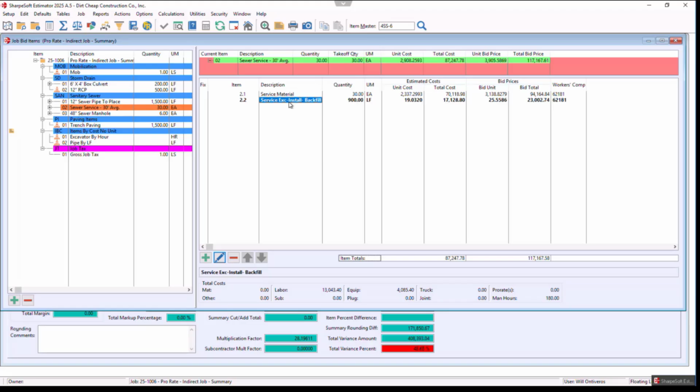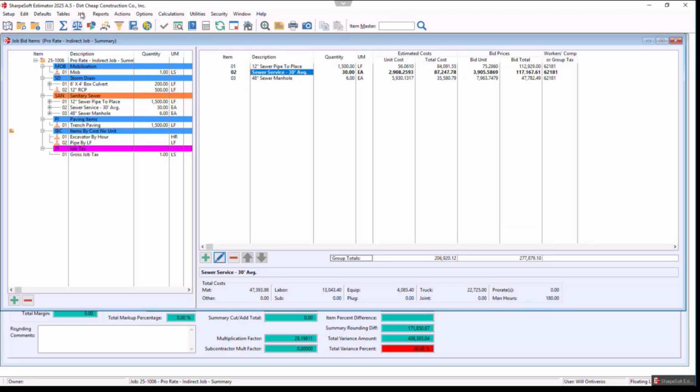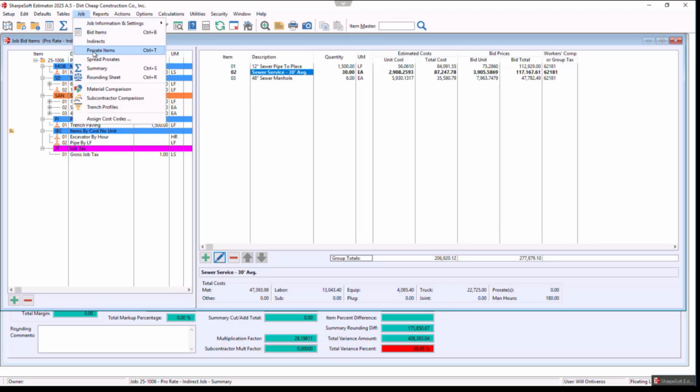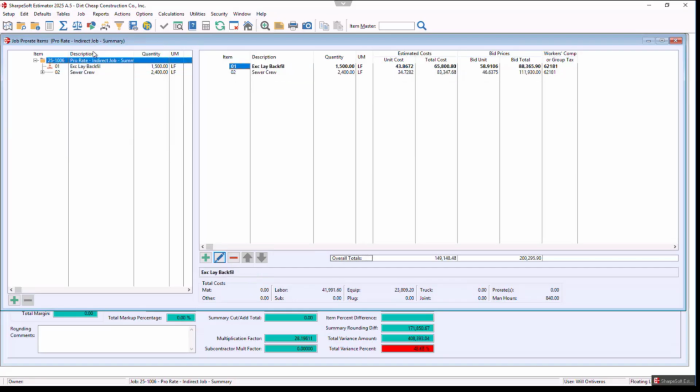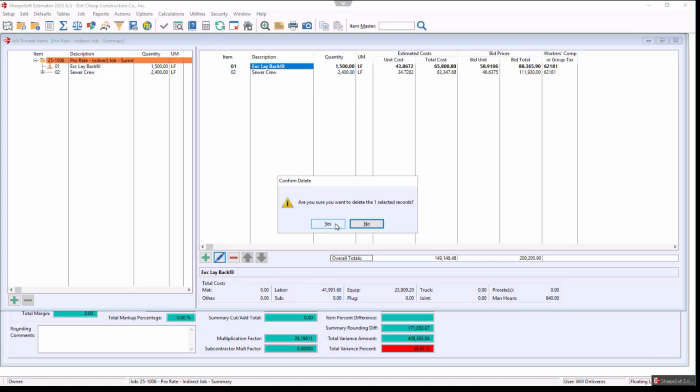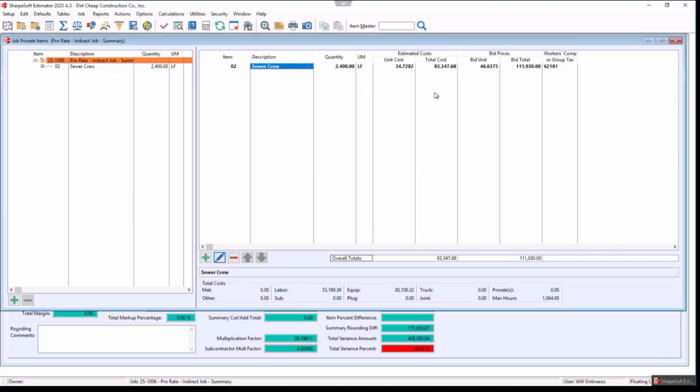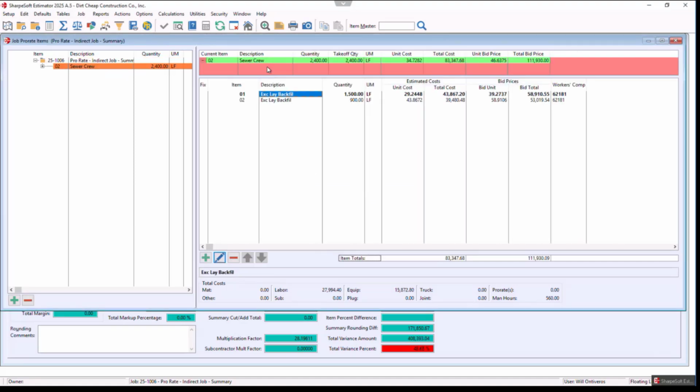So one of the options that I could do is prorate items. Notice here, I just copied those items. I have a sewer crew, and then I put the excavation, lay, and backfill with both of those.